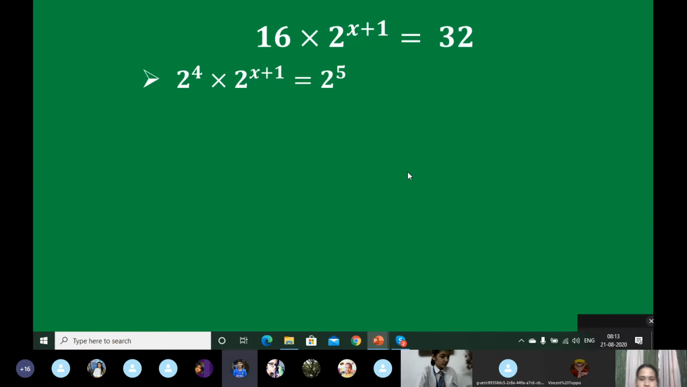Okay, Ma'am, let me see. No, I'm not asking for the final answer. What will be the next step here? Ma'am, 2 raised to the power 4 plus x plus 1. Right. So it will be 2 raised to the power 4 plus x plus 5.